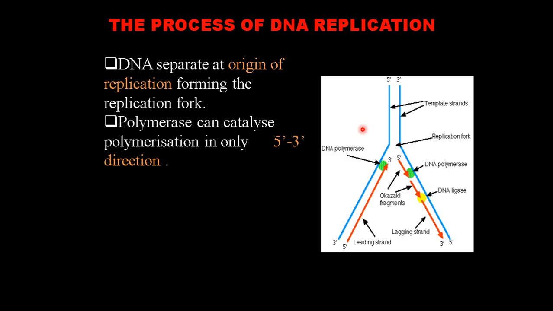So in the environment, there will be abundant deoxyribonucleoside triphosphates with different bases. Some will be with adenine, some with thymine, some with guanine, and some with cytosine. They will be present. So accordingly, if here is a nucleotide with a thymine base, then a nucleoside with adenine will come and bind. If here there is one with cytosine, then one nucleoside with guanine will come and form a hydrogen bond. So it will go on proceeding in this manner.